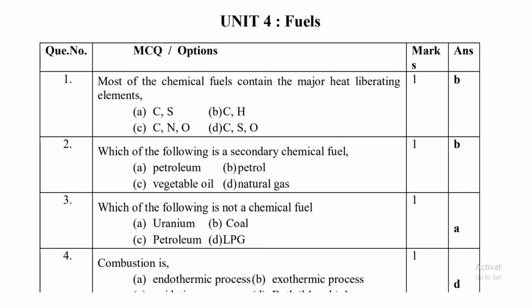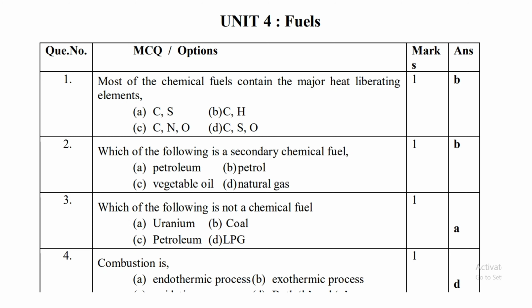Which of the following is the secondary chemical fuel? Answer is B, that is petrol. Petrol is a secondary chemical fuel because primary fuels include wood, crude oil and natural gas, and vegetable oil is also a primary fuel.